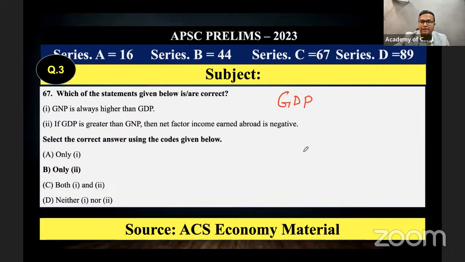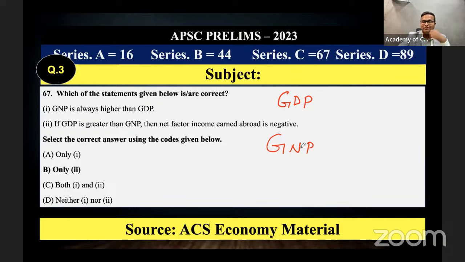The GNP, gross national product, means the total value of goods and services produced by Indian citizens anywhere in any part of the globe. Then what is added into GNP? Into GNP, we are adding the net income from abroad.